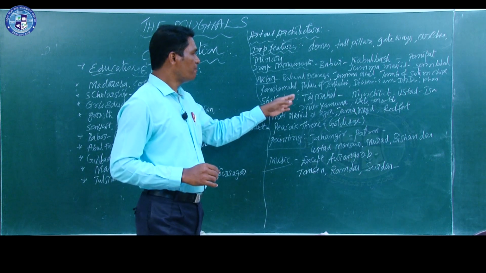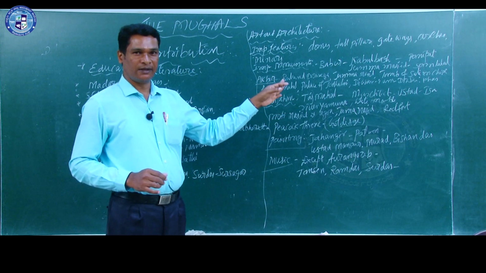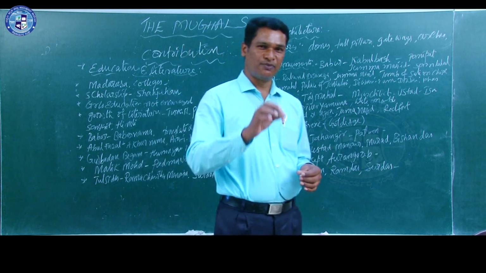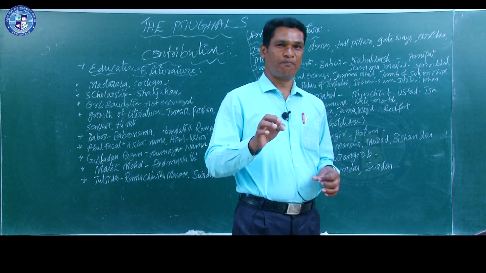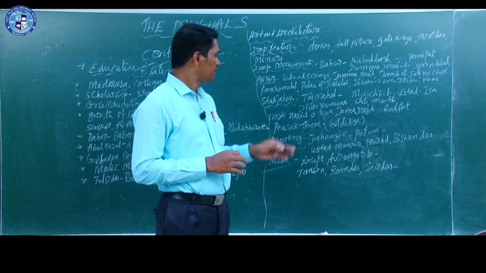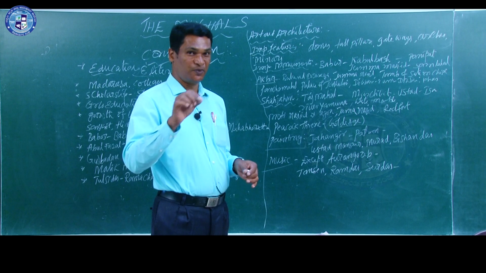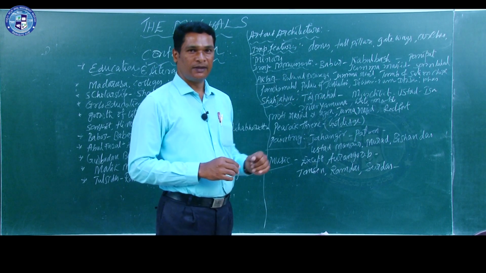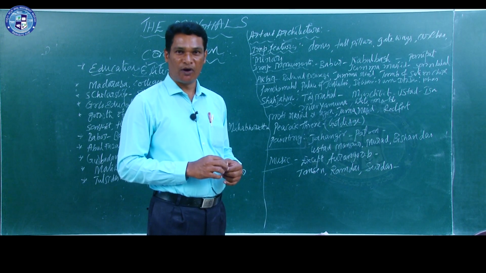Yes, a beautiful Taj Mahal was built by Shah Jahan. You know that the Taj Mahal is the best evidence for the love story between Shah Jahan and Mumtaz. So, the Taj Mahal is built in the name of Mumtaz.